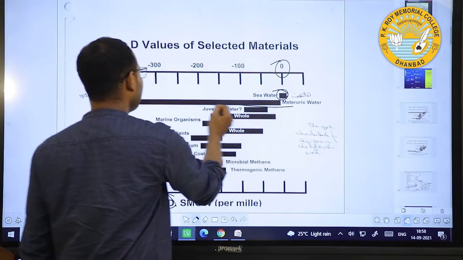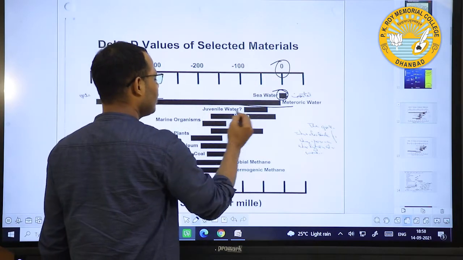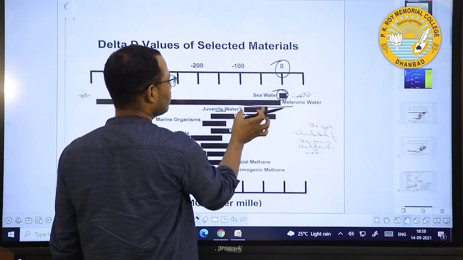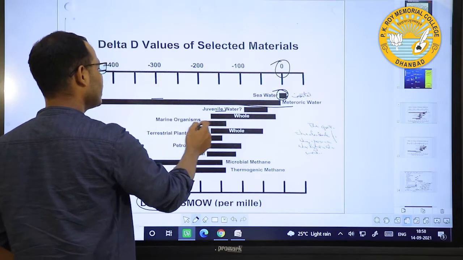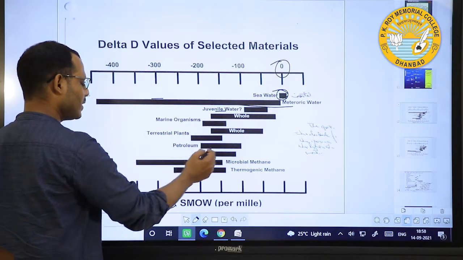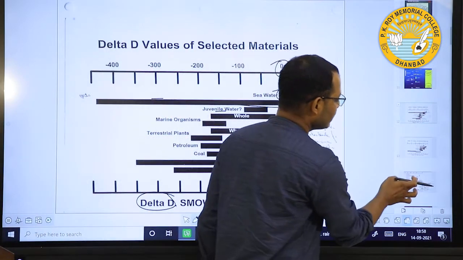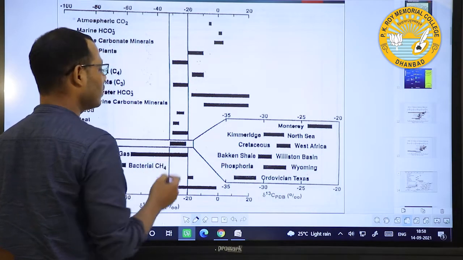Then meteoric water is more and more negative, and juvenile water is somewhere nearly minus 50 to minus 80. Then marine organisms and terrestrial plants, petroleum, coal, like that, the hydrogen isotope will vary. Then this one is your carbon isotopes.